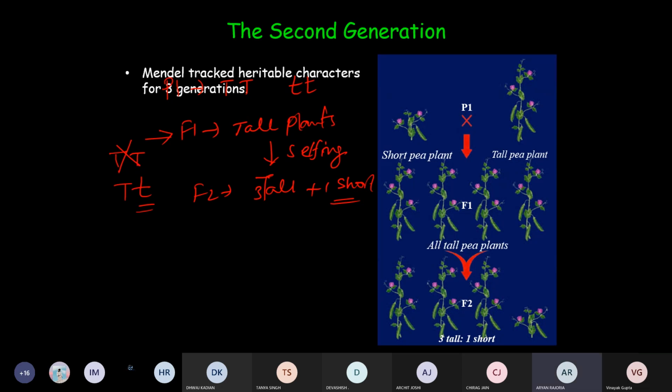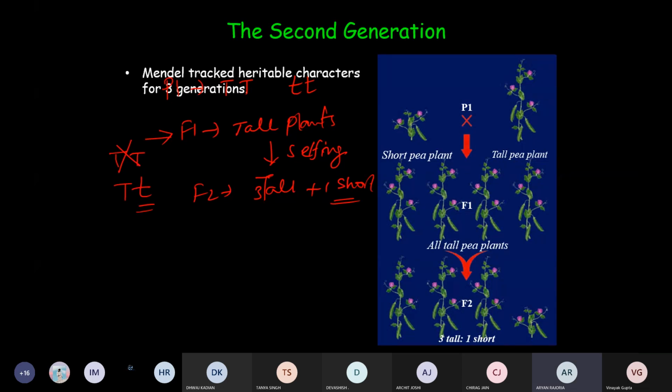Sir, we can say that tall is more dominant. Okay, yeah, but that's what Mendel also told, that tall is the dominant one, and that's why he framed the law of dominance. Sir, pairs will exist.